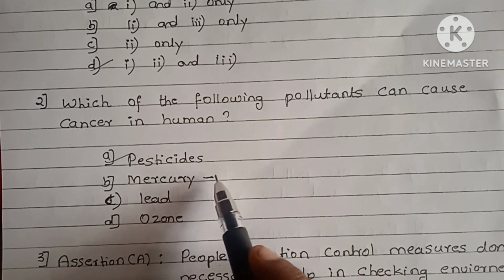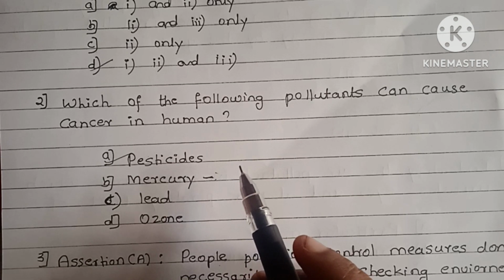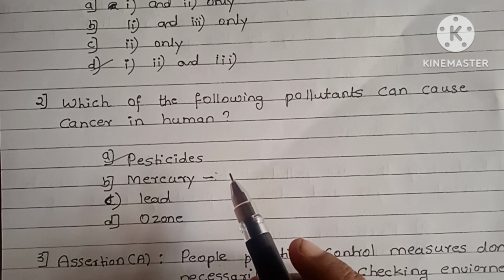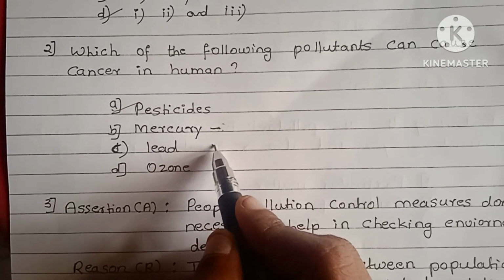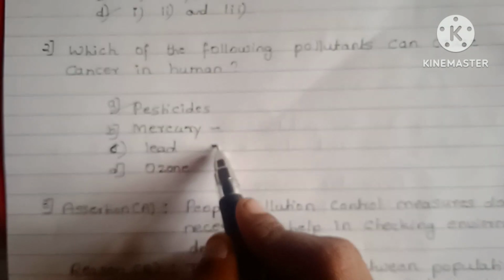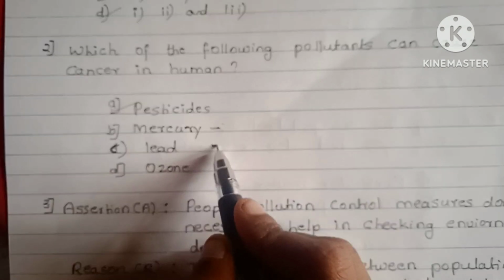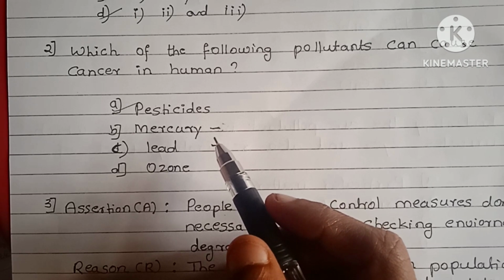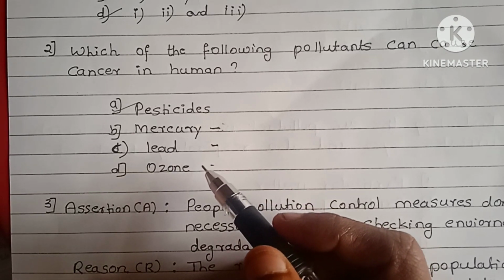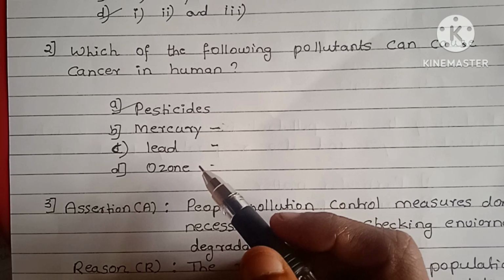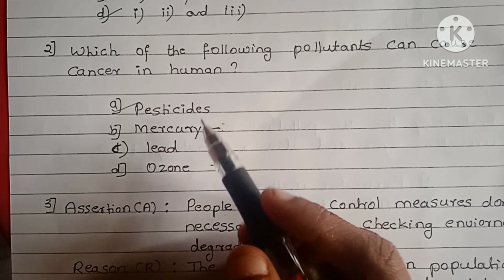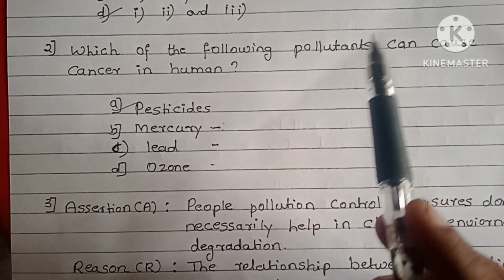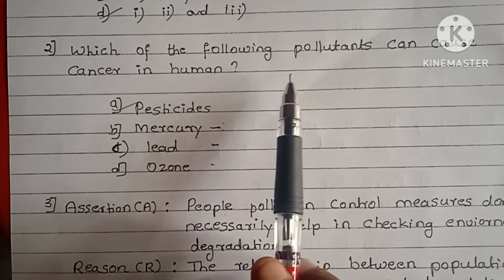Due to mercury, it will cause irritation of the eyes, weight loss, skin diseases, etc. And lead will cause heart attack, damage to the brain, central nervous system, etc. Due to ozone, chest pain, throat infection, etc. will be caused in the human body. But cancer is caused due to pesticides.